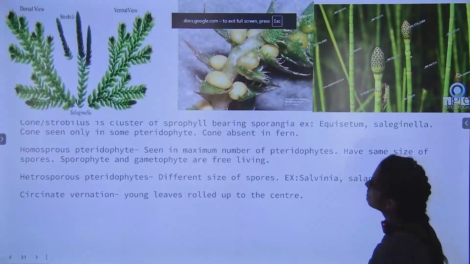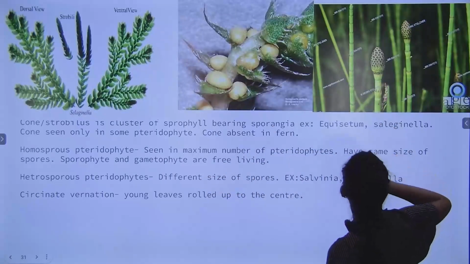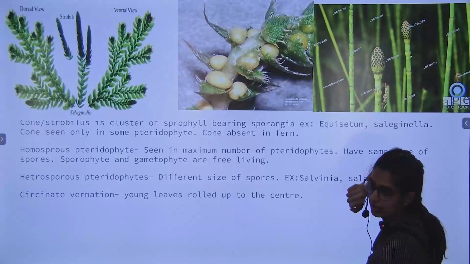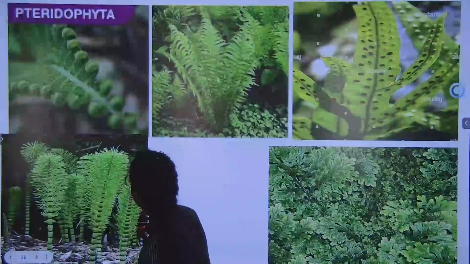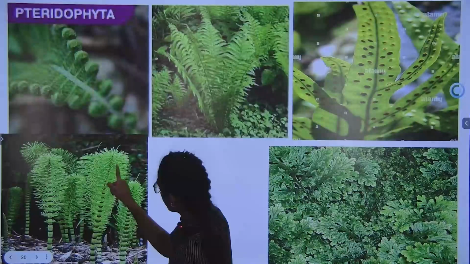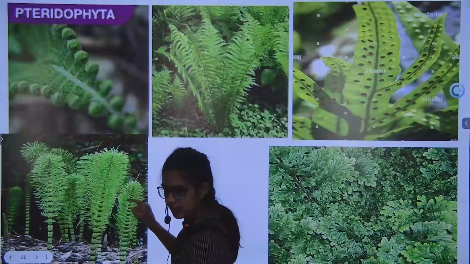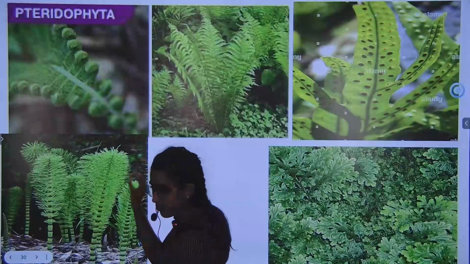See over here, this is also a strobilus, and this is an equisetum plant. Can you see this upper structure? This is also a strobilus. Okay, this is the equisetum plant, and this is its sporophyll. Can you see these hair-like green structures? This is a microphyll.